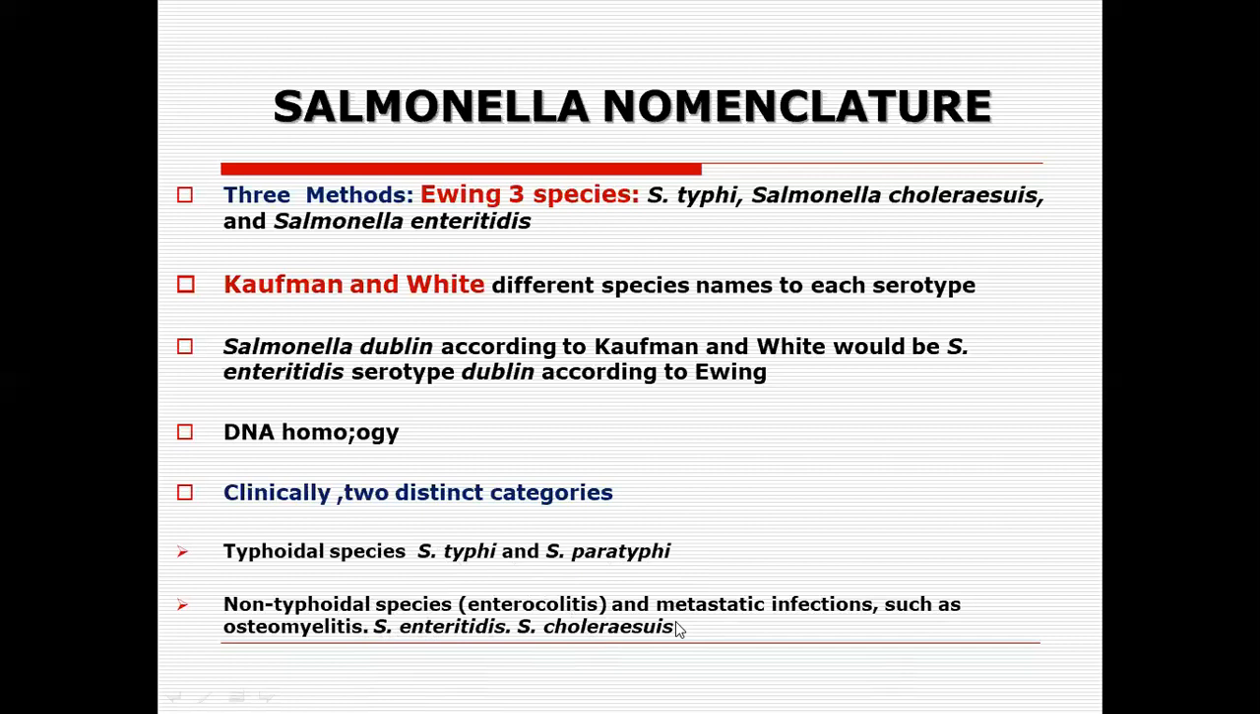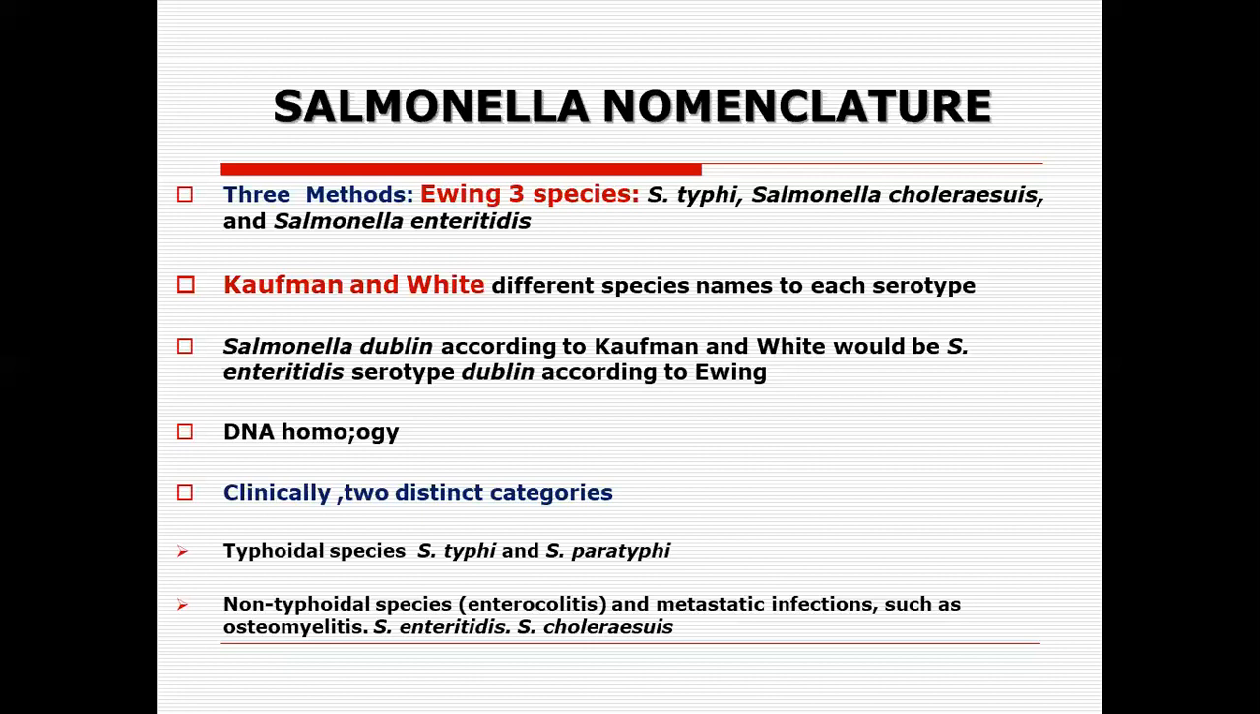So we will confine our discussion in medical microbiology just to the three species concept. In the three species concept of Ewing, we have Salmonella typhi, which is exclusively for humans. It causes typhoid fever.